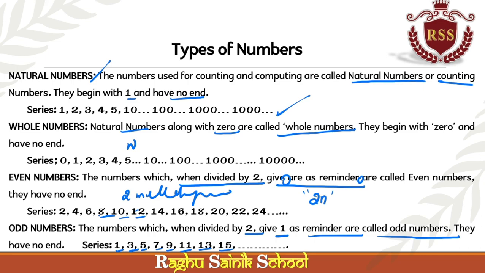The general form of the odd number is 2n plus 1. Very important. So here we learned about natural numbers, whole numbers, even numbers, odd numbers. These are all we discussed about types of numbers.